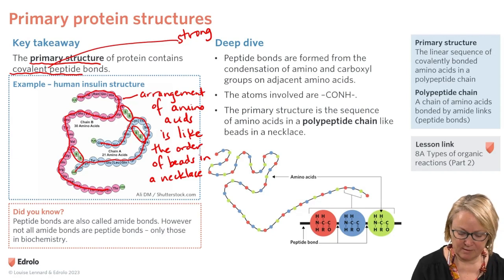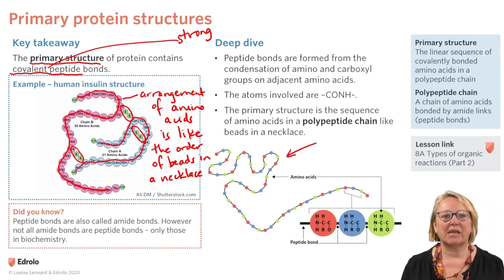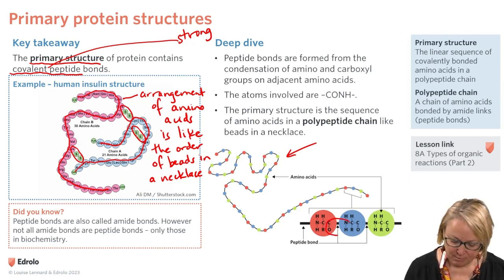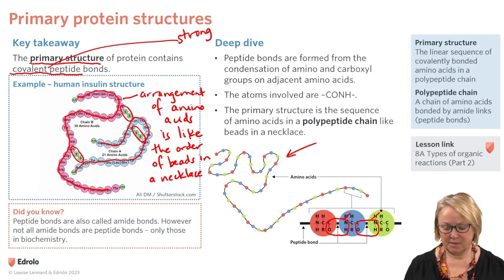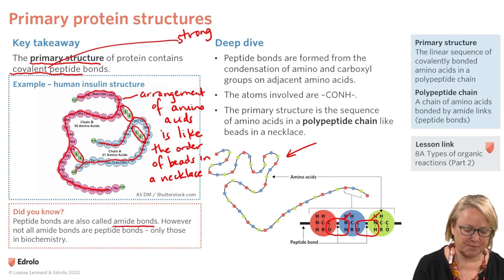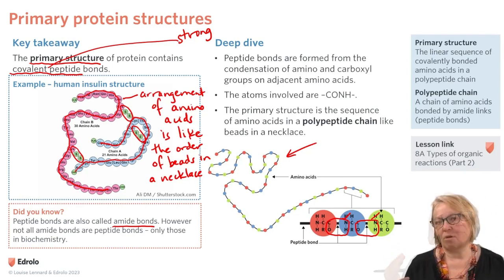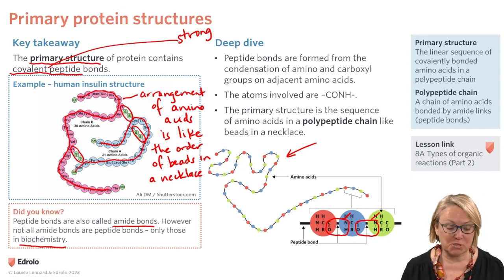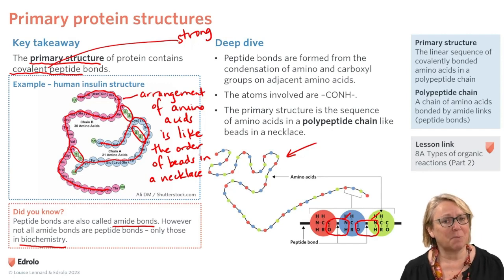If we look at this example, we have the amino acid residues. That's what's remaining of the amino acid after they're bonded together in a condensation reaction. We lose that hydrogen, and we end up with peptide bonds between the amino acid residues. Peptide bonds are also called amide bonds. Amide bonds is a bigger category. Not all amide bonds are peptides, though. Only amide bonds in biological molecules, in biochemistry. Because we're talking here about protein in the human body, when we're talking about insulin, that is biochemistry.